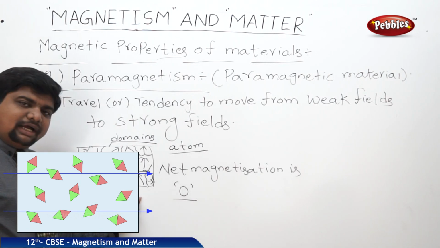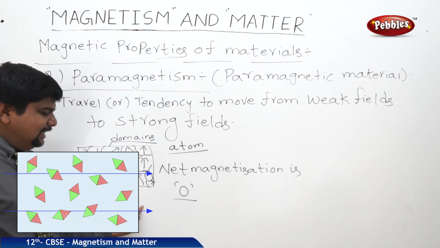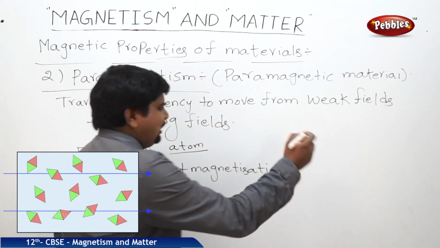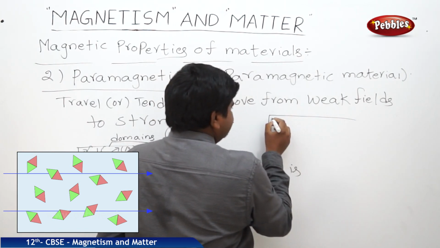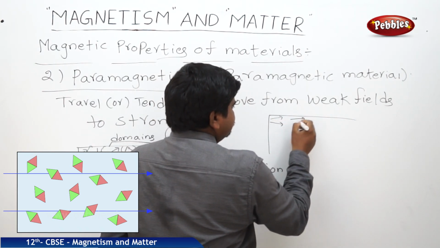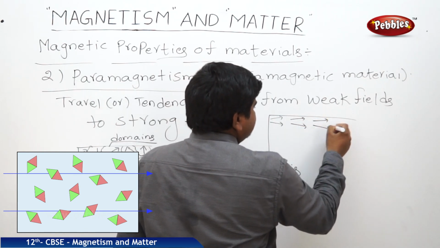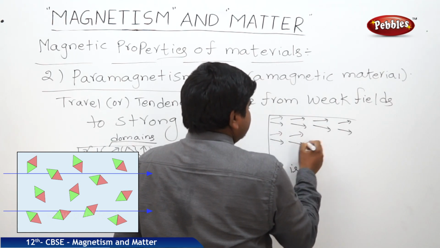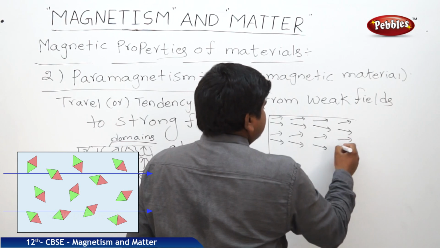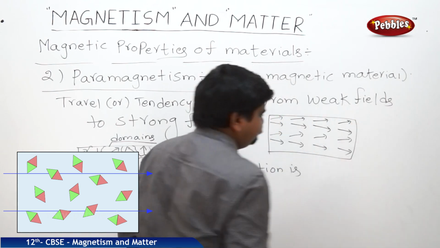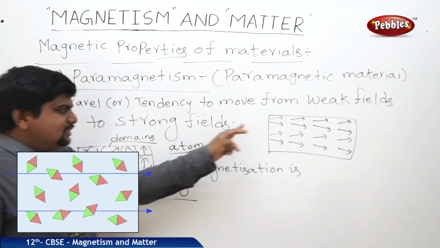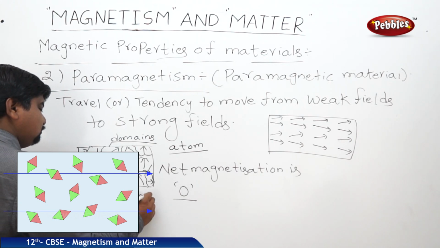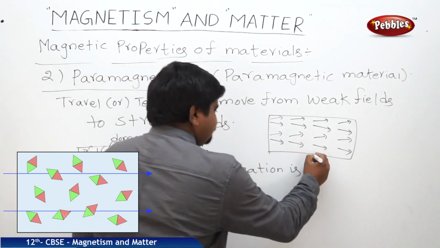But when we apply a sufficient magnetic field to align these domains, the domain structure will be aligned like this. This is non-alignment, this is alignment.